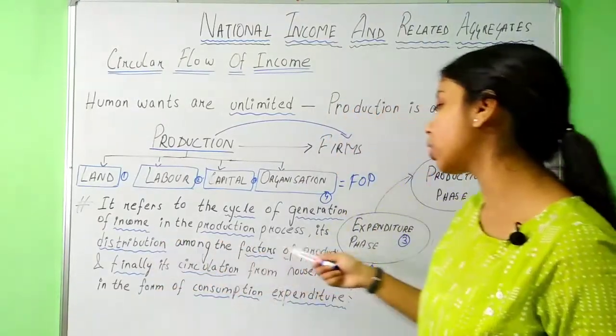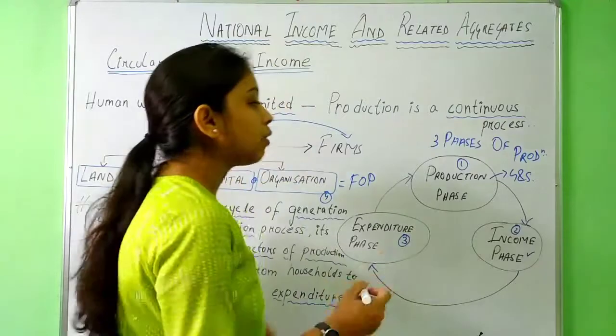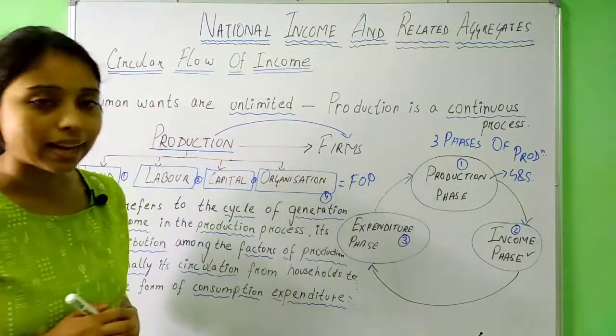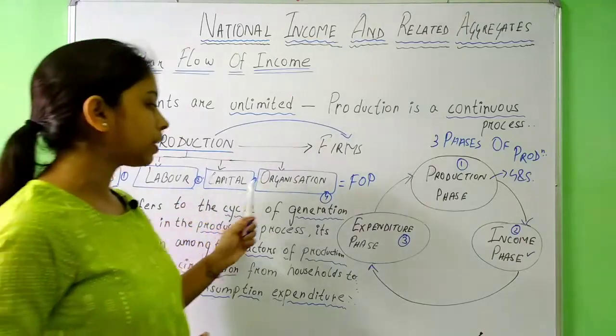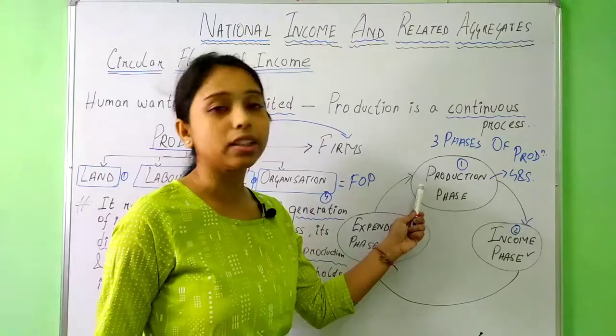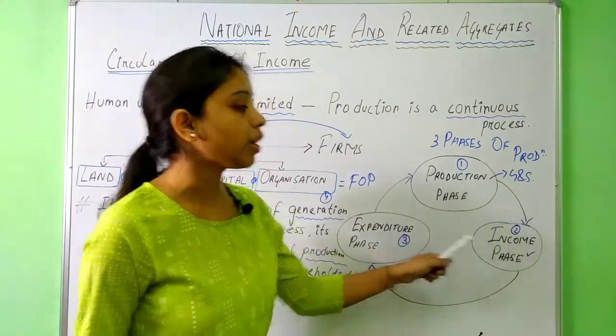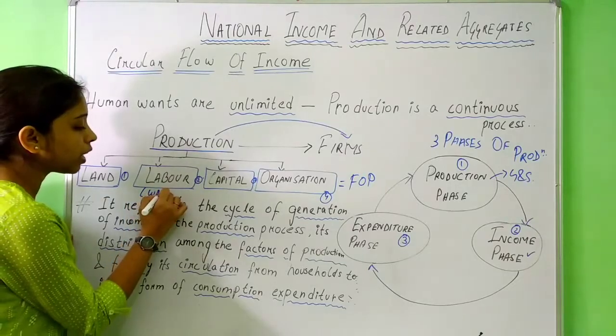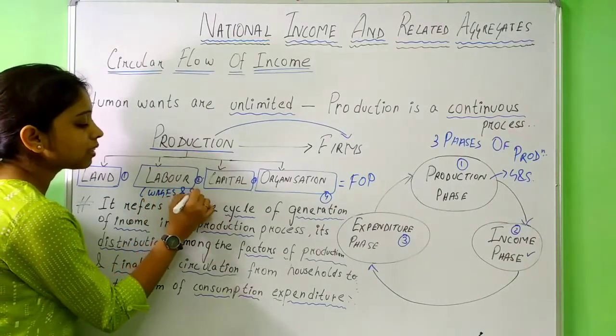Distribution among the factors of production means in whatever factors of production people have worked here. That means it can be land, it can be labor, it can be capital, it can be organization. Suppose I have been a labor in this phase. So in the income phase, I will be getting, what does the labor receive? Labor receives wages and salary.